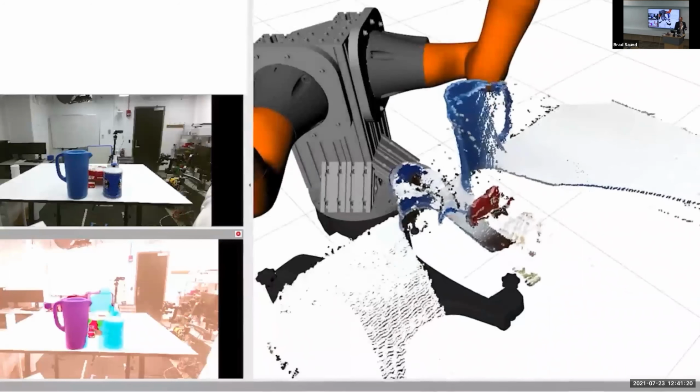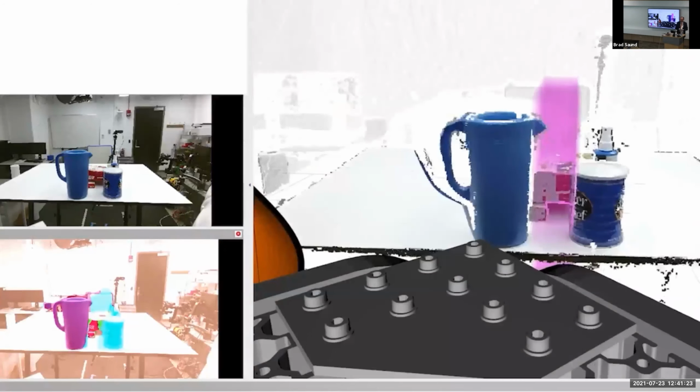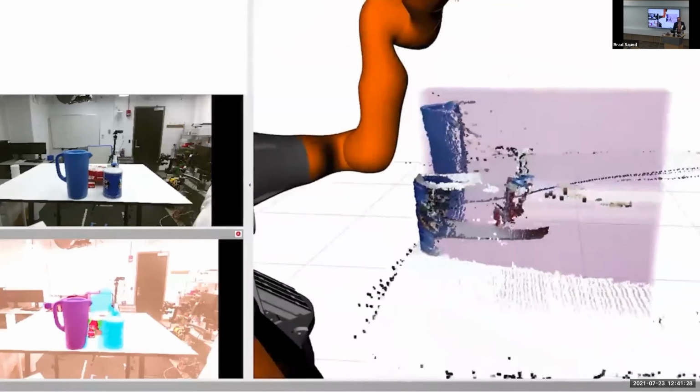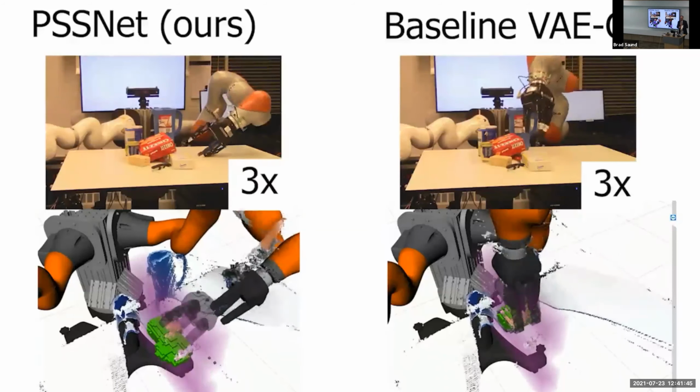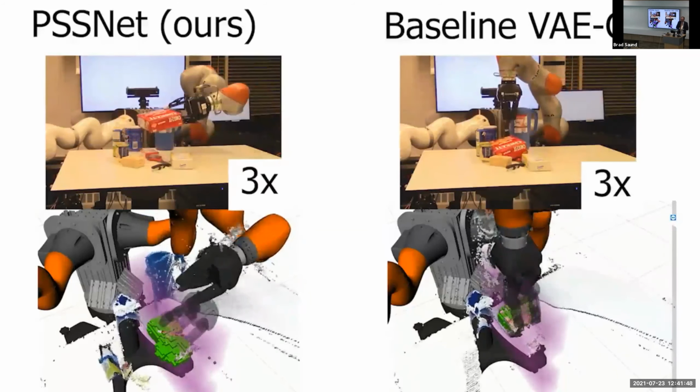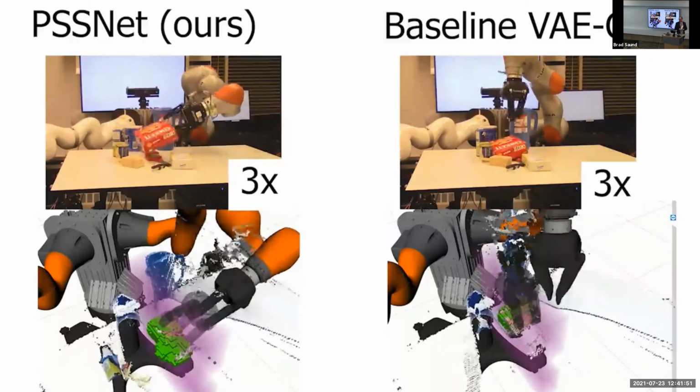In the second example, we're trying to pick up a Cheez-It box, but we only see this very small sliver. Since the network has been trained on YCB objects, it recognizes this and is going to create YCB objects as its output. It doesn't know necessarily that this is a Cheez-It box. Multiple things could match to this, but our method creates a large, diverse set of points, and the baseline is very confident in the wrong object. So when we go to grasp, our robot chooses a grasp that will work for all, or as many as possible, of these diverse shapes. Whereas the baseline incorrectly was overconfident about the wrong object, and so it did not succeed. So that's a basic level of how we can use the diversity.